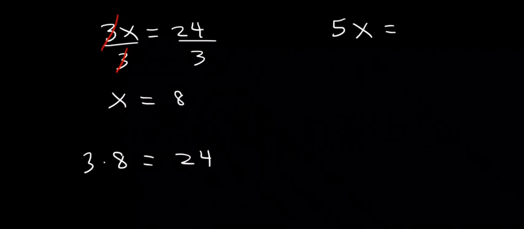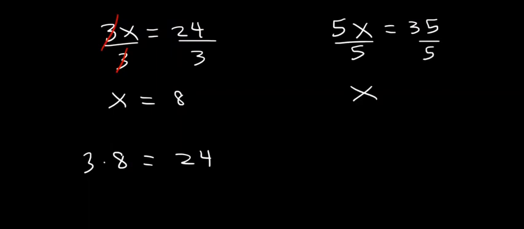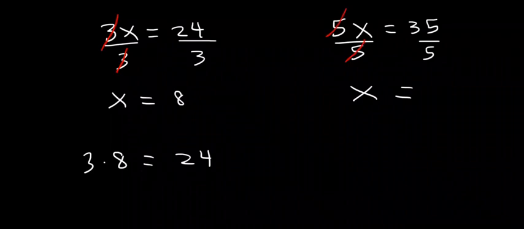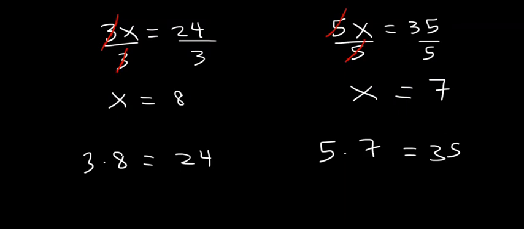Let's take another similar example. 5x equal to 35. As usual, divide both sides by 5. The 5s cancel out. We do that, our x is equal to 7. You can verify. 5 times 7 is equal to 35. As simple as that. You can see our answer very clearly.